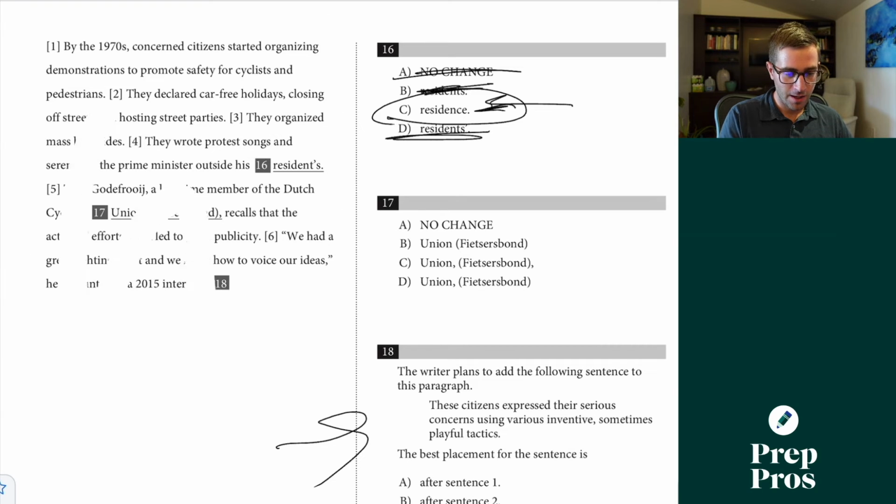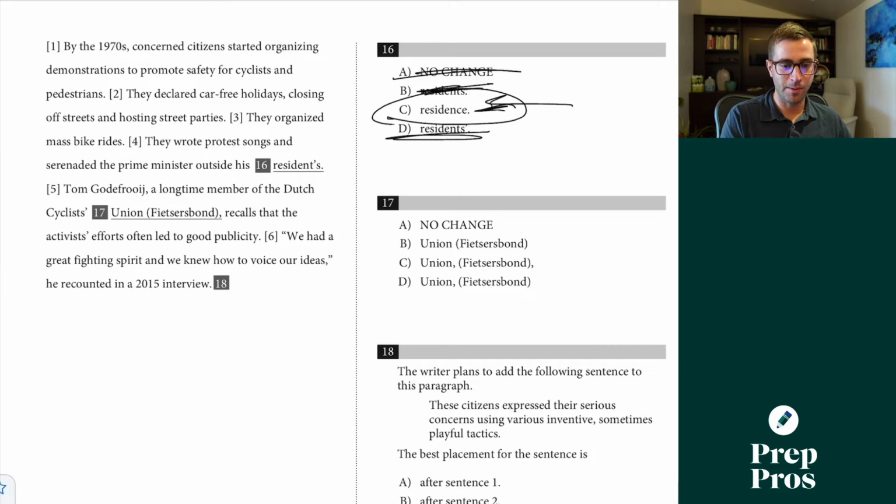17 here. Tom Godefroege, I'm probably butchering that, a longtime member of the Dutch Cyclists Union, Fietsersbond, recalls the activist efforts often led to good publicity. Well, this looks like it's just some sort of extra information question, and what I can spot is commas here and here are signaling to me that I can take all of this information out.